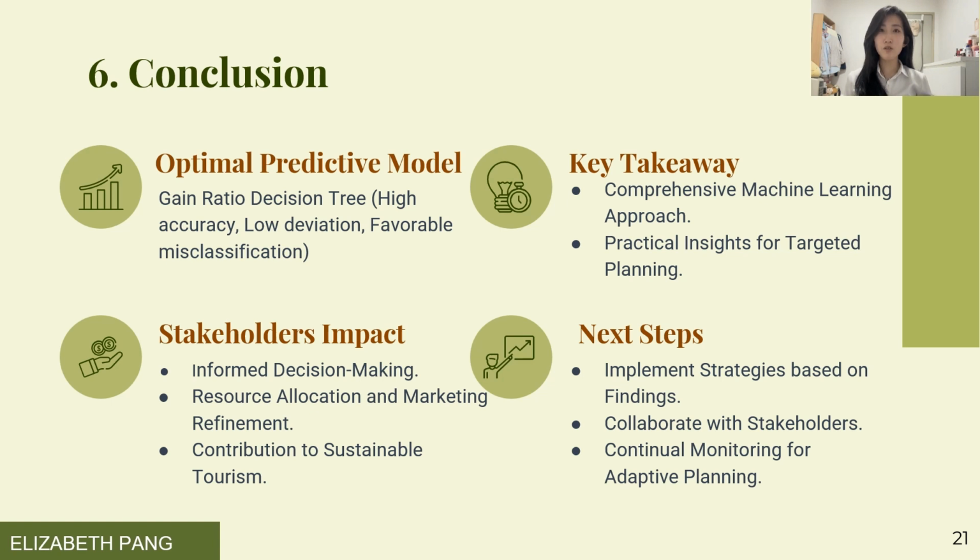The key takeaway from this project is that the widespread influence of distance to the nearest city, along with the adaptable preferences of local and foreign visitors, highlights the importance of applying these findings for the recovery and maintenance of tourism in Sarawak's TPAs. Together, these insights furnish a comprehensive understanding of both local and foreign visitors' dynamics. This comprehensive approach using various machine learning techniques brings significant impacts to the stakeholders by helping them make informed decisions. Insights into resource allocation, refined marketing strategies, and contributions to sustainable tourism planning are simplified.